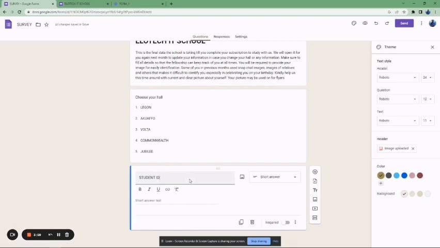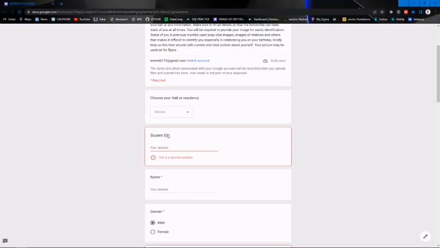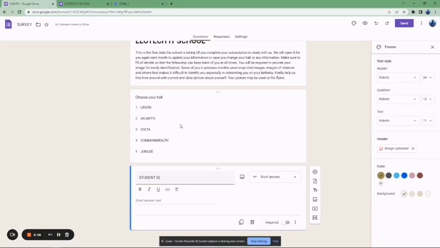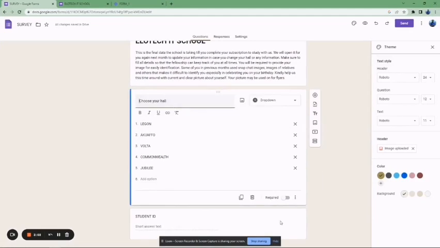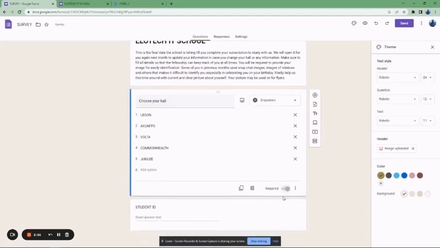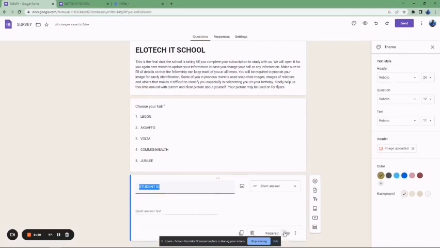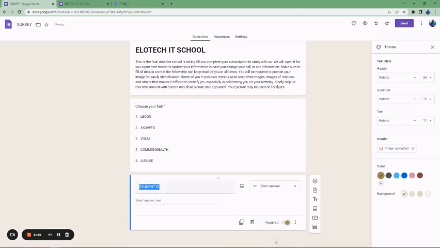So student ID, then you can see there's a red line here that tells you it is compulsory. You can't see the red line here. If you want it to be compulsory, so that the person cannot move on without filling it, you choose required. So this required is what makes it compulsory. Now the student ID, if you click, you also make it compulsory, as you can see here. So this also becomes compulsory for you.